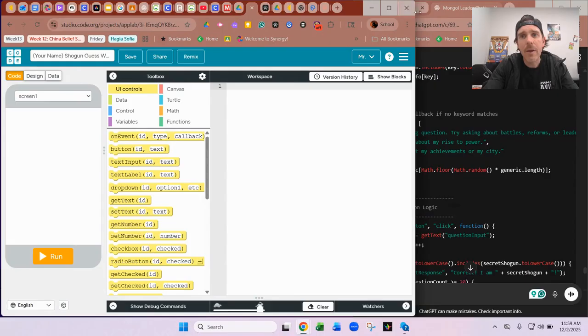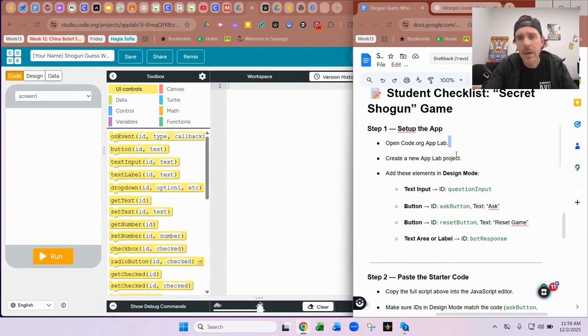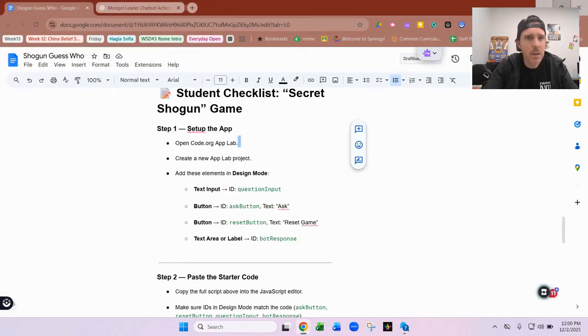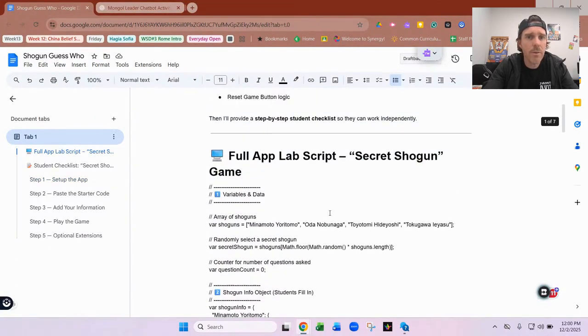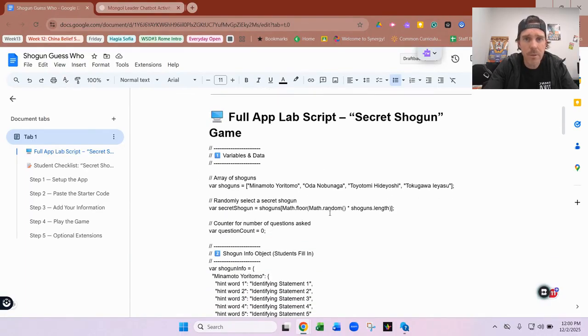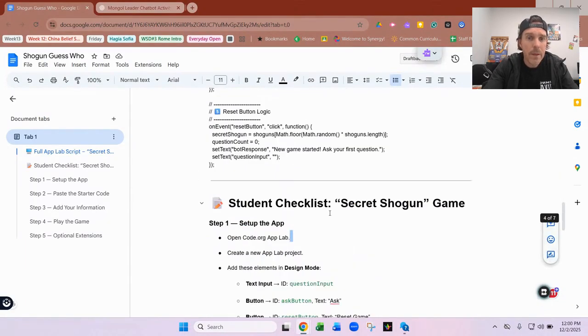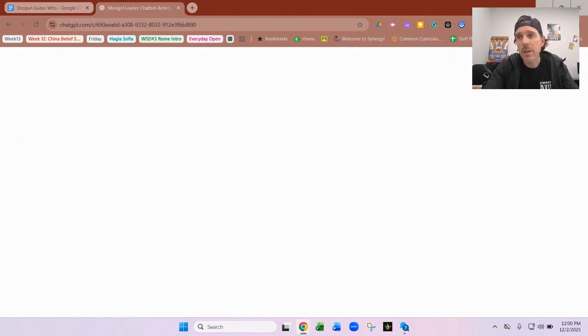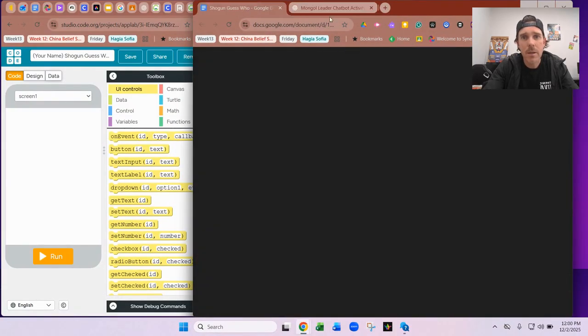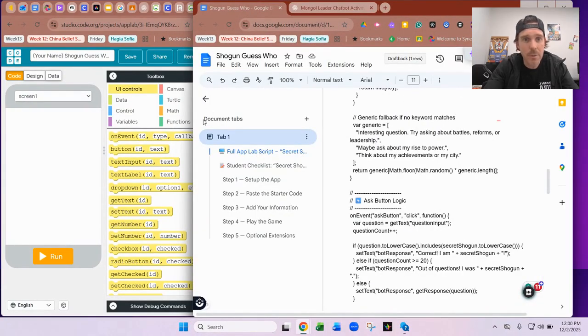Okay. And then once you've done that, you'll go on to Classroom and you'll see that I have sent you a document. And this document right here is the Shogun Guess Who, and I've already got some code written up for you, some scripting. You're going to use that to help you come up with your basically chat or quiz bot. Okay, so I'm going to shrink that really quick. Yes, that is ChatGPT. They had to help me out with some of the coding.